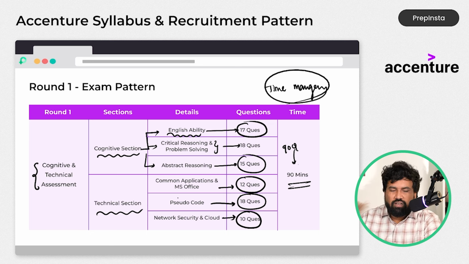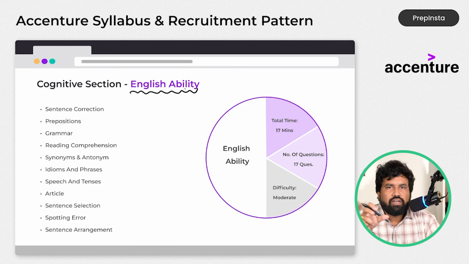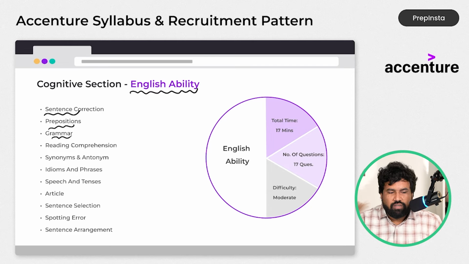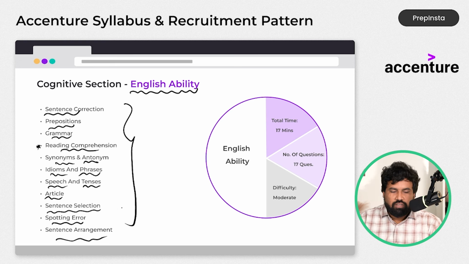So these are the rounds. Let's talk about the syllabus directly, so that I can explain each and every subsection in a clear cut way. First one is English ability. English ability is completely based on your vocabulary and grammar. For example, sentence correction, prepositions, reading comprehension, which is one of the important ones, synonyms, antonyms, idioms and phrases, parts of speech, articles, sentence selection, spotting errors, and seating arrangement. These are some of the most important topics asked in previous years.